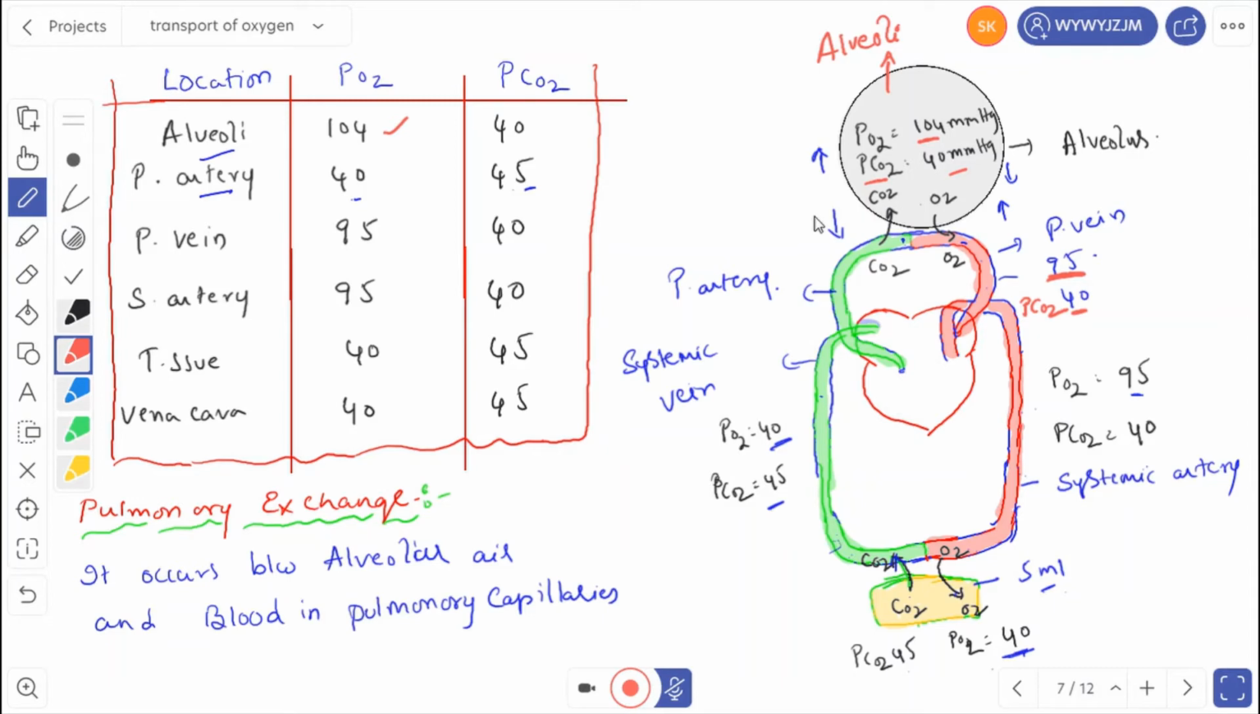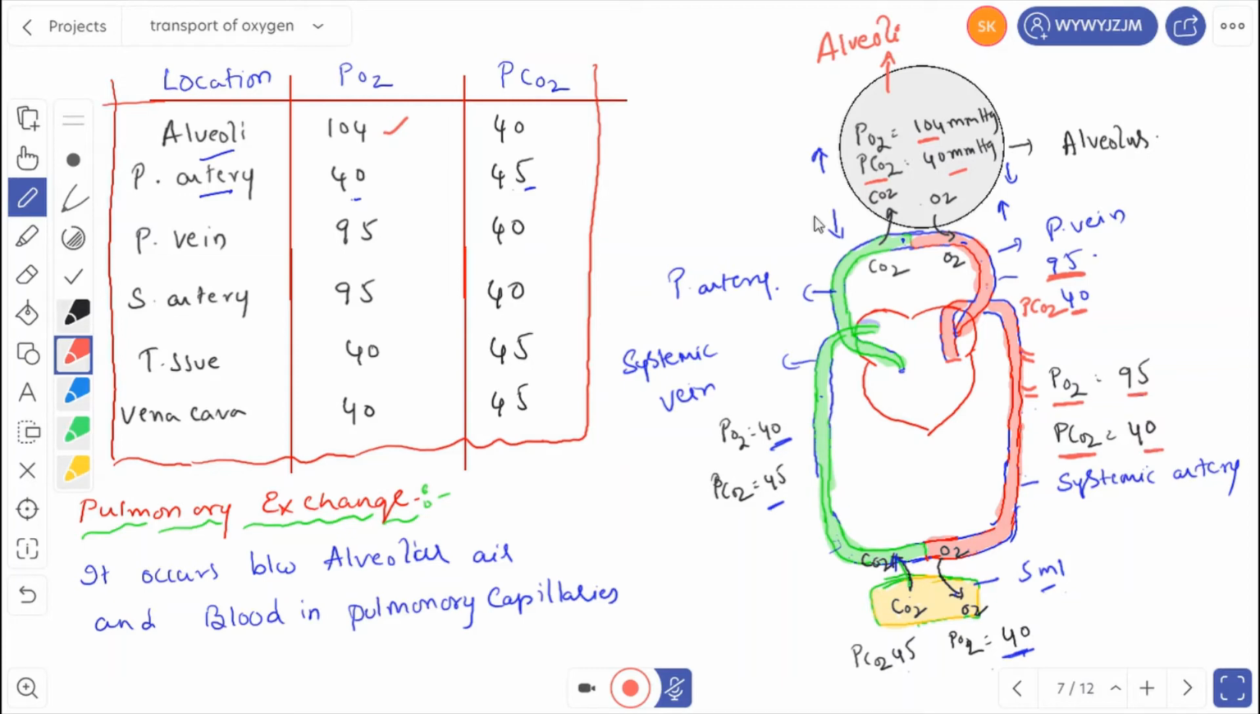Similarly, this is the systemic aorta, which arises from the left ventricle, and this systemic aorta pumps only oxygenated blood. The systemic aorta gives off systemic arteries. Imagine these are the systemic arteries. In the systemic arteries, the partial pressure of oxygen will be 95, which means there is no change from here onwards, and the partial pressure of carbon dioxide is 40.